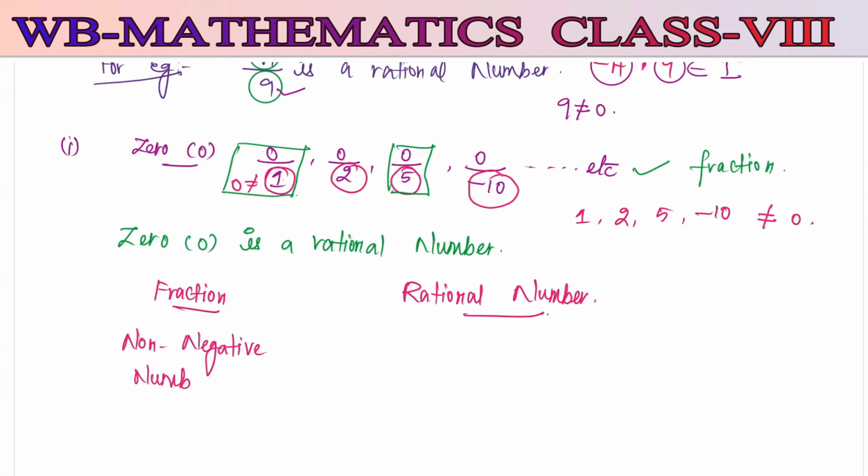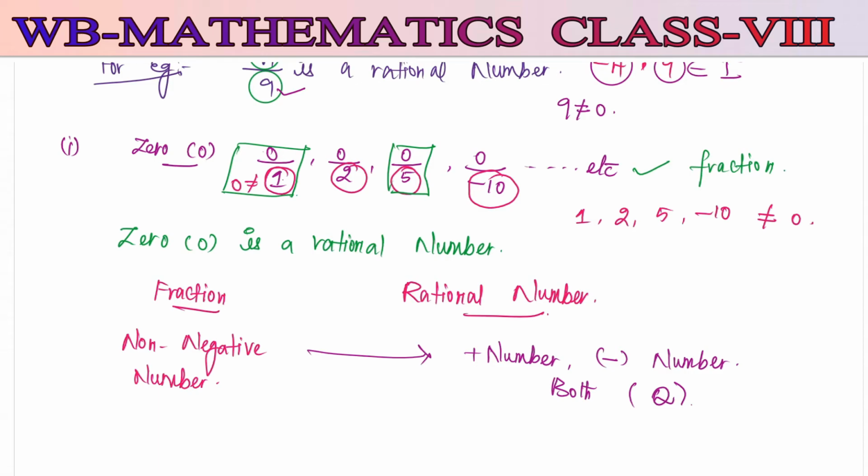Rational numbers have negative numbers and positive numbers. Both are placed in the rational numbers. Rational numbers are denoted by capital Q.